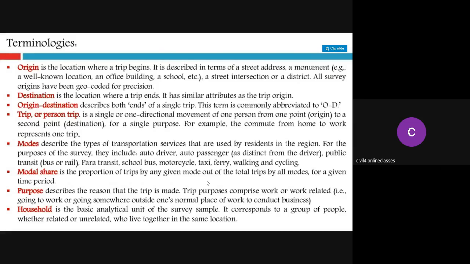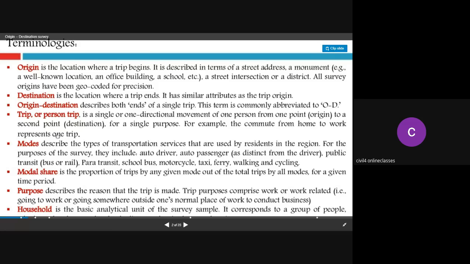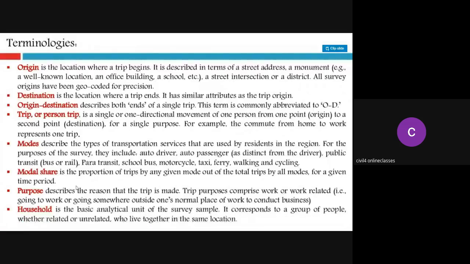Next, trip or person trip. A trip is a single, one-directional movement of one person from one point, that means origin, to a second point, that is destination, for a single purpose. For example, the commute from home to your workplace represents one trip. The example which I have told you just now is referred to as one trip.